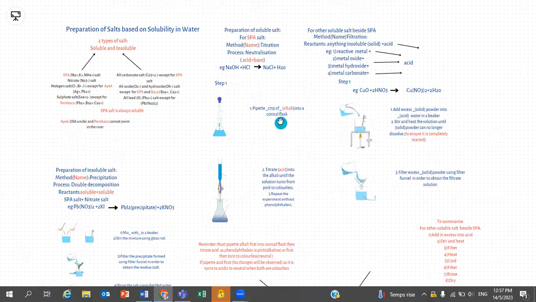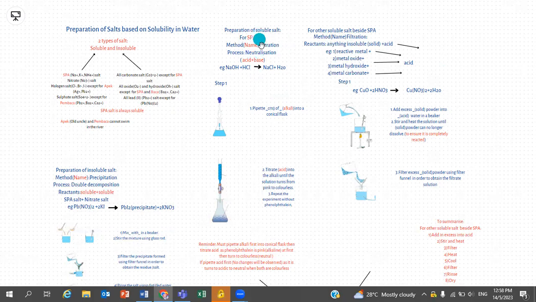And next, we come to preparation of soluble salt. For salt paired with SPA ions, the method to prepare soluble salt is titration.